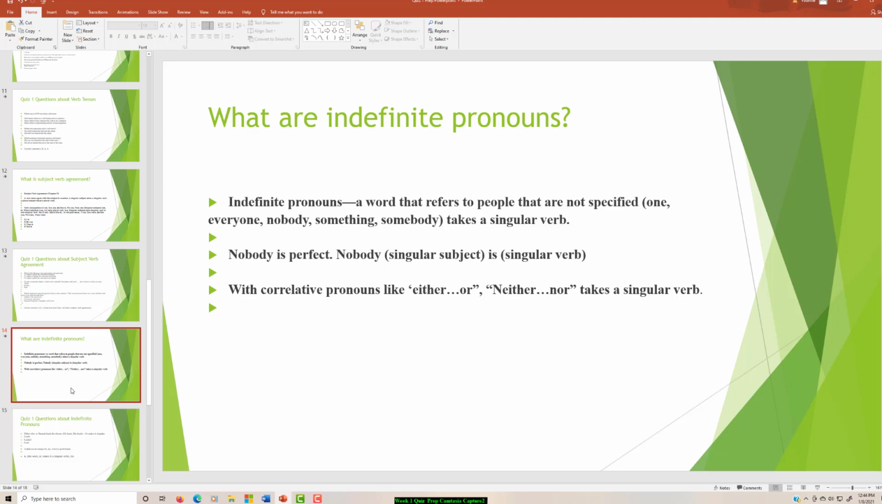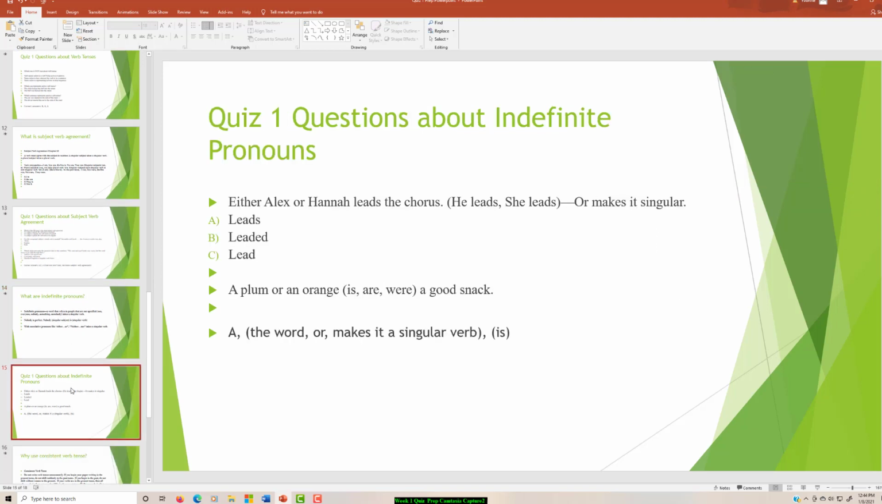Correlative conjunctions like either or, neither nor, take a singular verb, because every time you see the word or, it makes the subject singular. Either Alex or Hannah, therefore it's a singular subject, and therefore a singular subject, Alex or Hannah, takes a singular verb, leads. So the answer to this one is A.